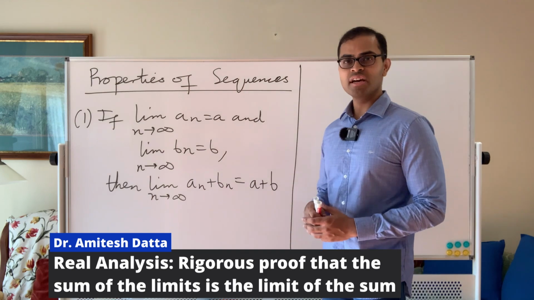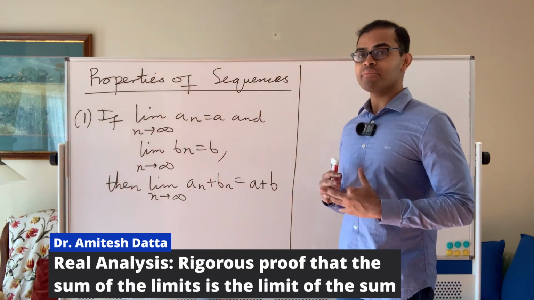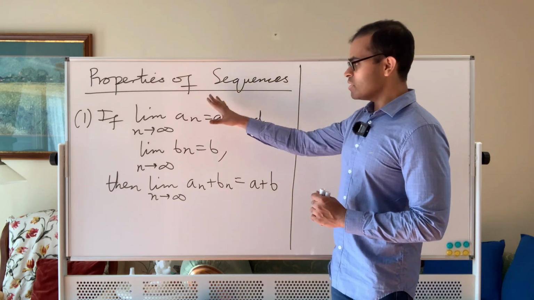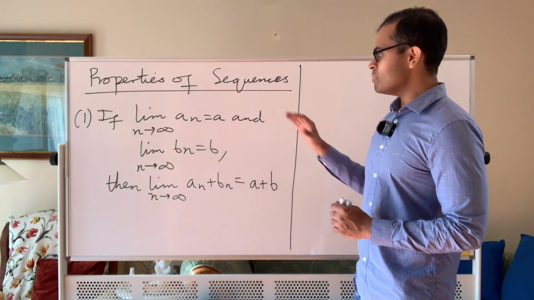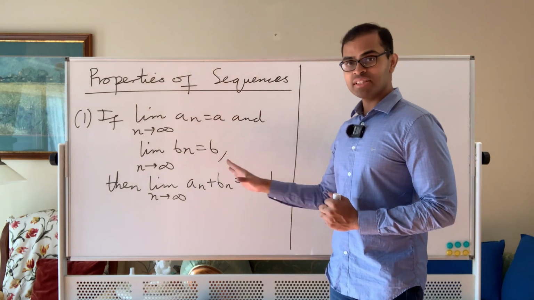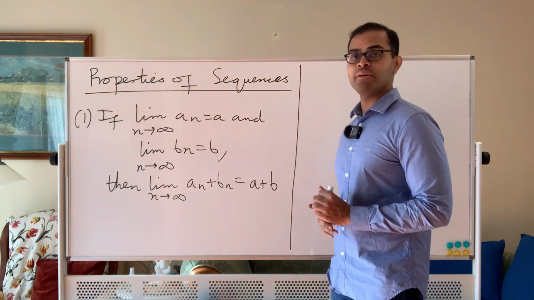Theory of sequences. So here we're going to rigorously prove fundamental facts about sequences that we take for granted in calculus, for example. So here we have the limit as n goes to infinity of an is a, the limit as n goes to infinity of bn is b. We want to show that the limit of the sum of the sequences an plus bn is the sum of the limits, a plus b.